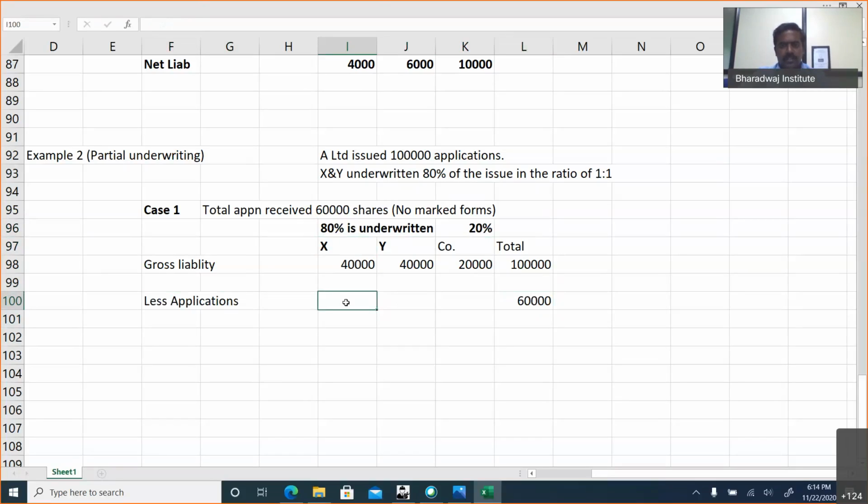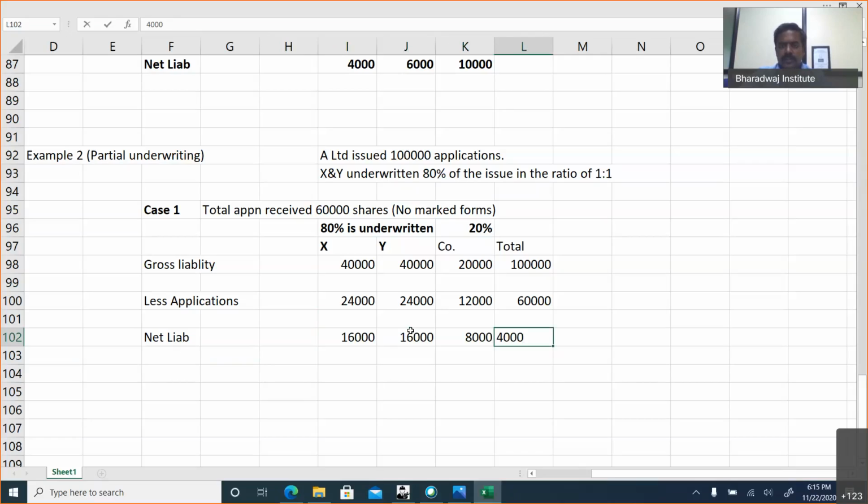Now, the 60,000 applications into 80%; otherwise, 20%, which is 12,000, will be taken care of by the company, and the remaining will be taken by X and Y. So what is the net liability? 16,000 and 16,000, and 8,000.